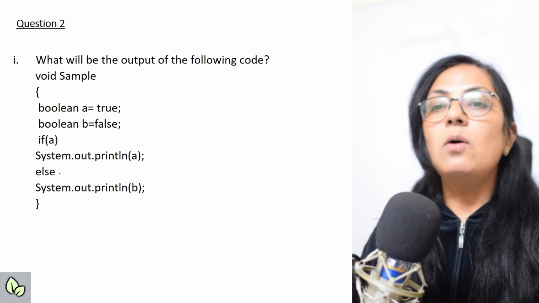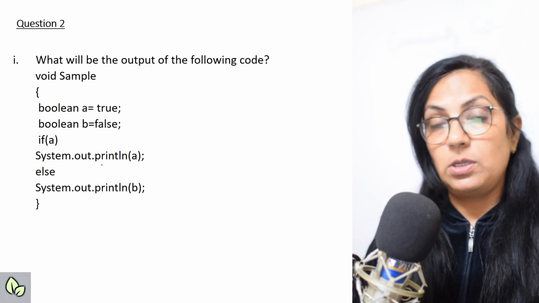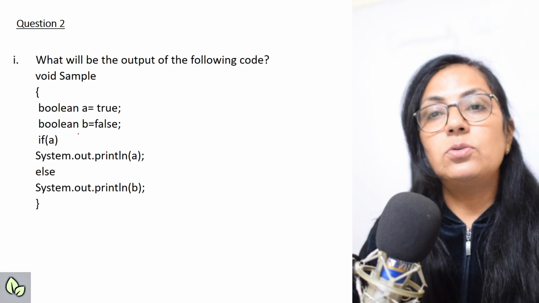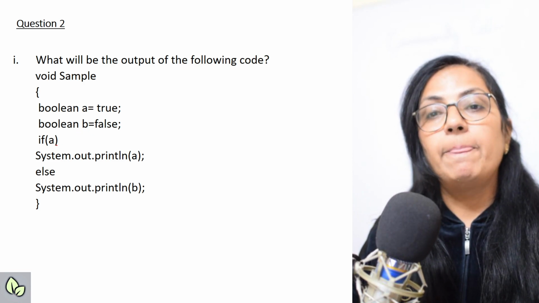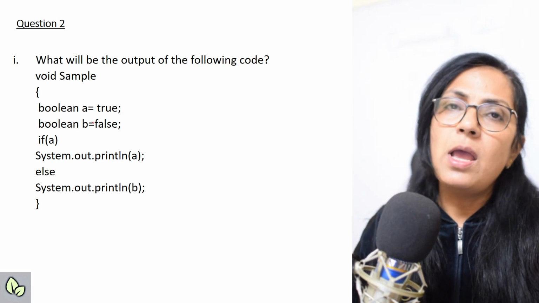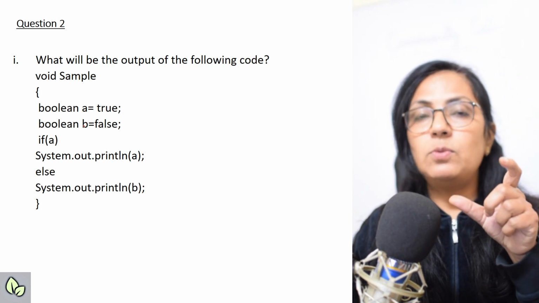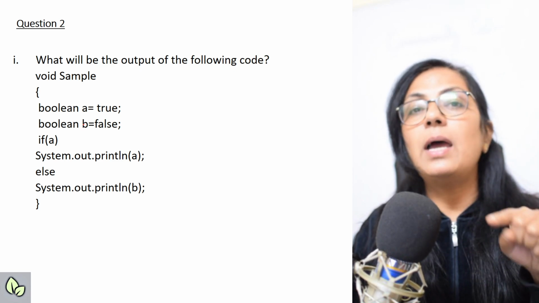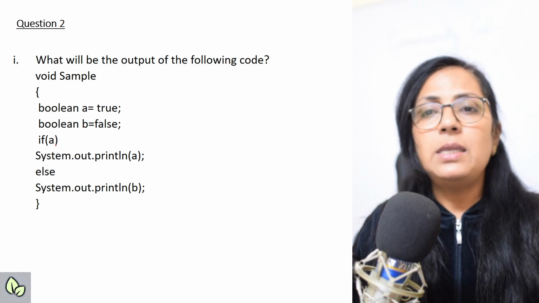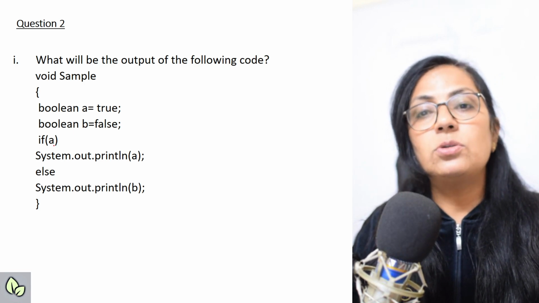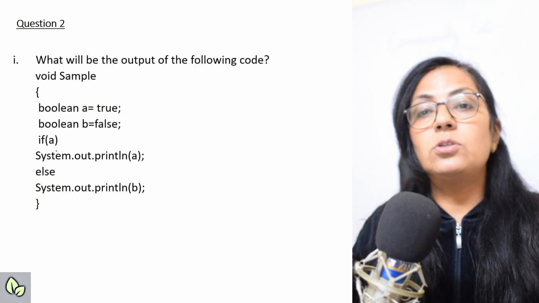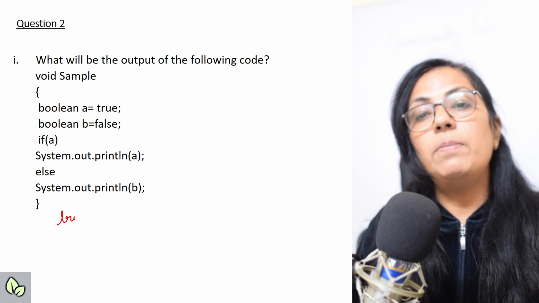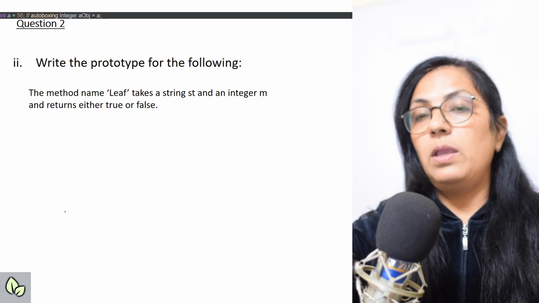The next question. What will be the output of the following code? Question number 2, first part. void sample, sample is the class name. boolean A equals to true, boolean B equals to false, if A. What is the value of A? A is true. And in if, in the bracket which is there after if, the condition is evaluated as true or false, and depending upon that only the statements are executed. And here already it is mentioned as true. So if true, yes, it is true. So System.out.println A. What will be printed? The output will be true. Right, children?